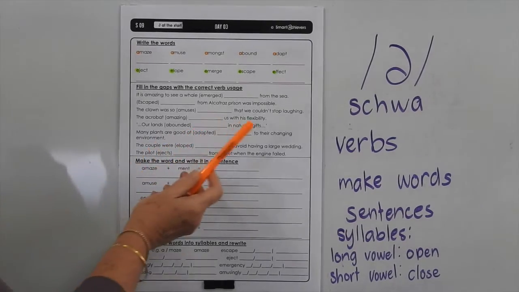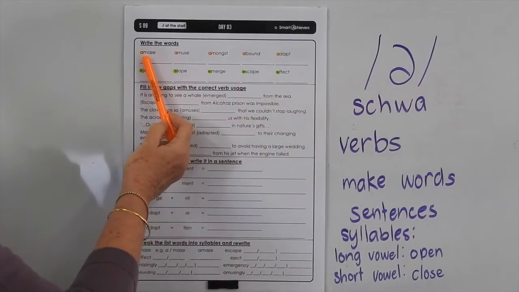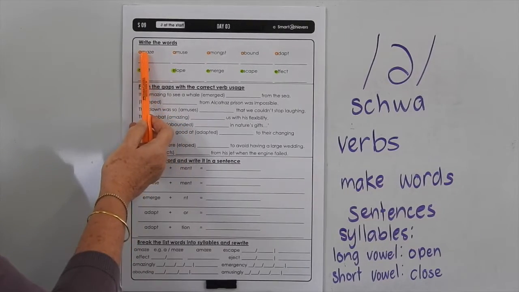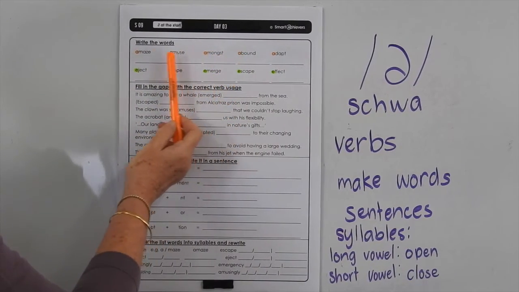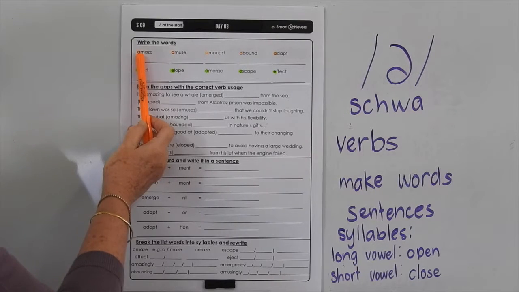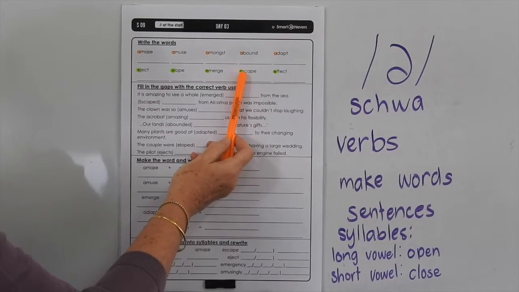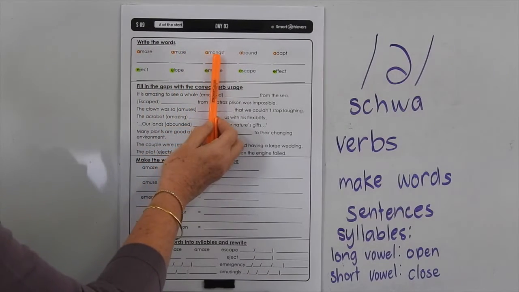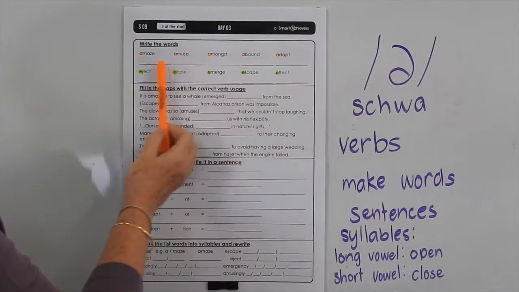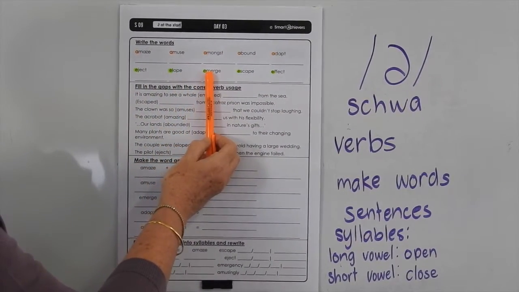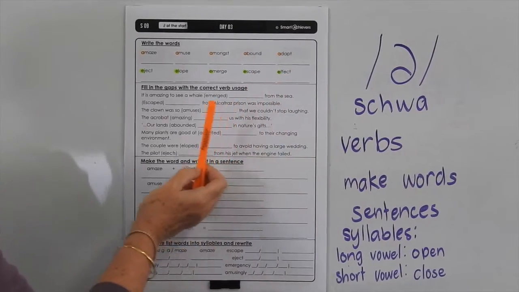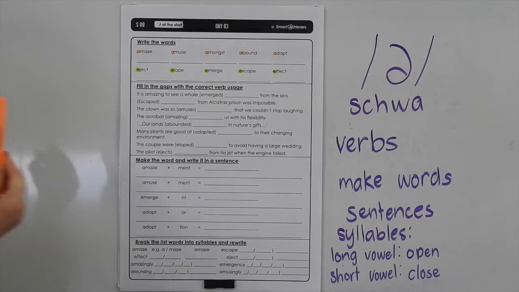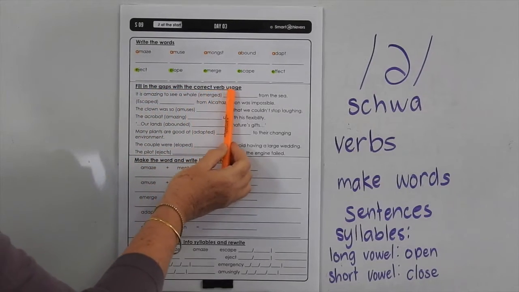In this set of words, we quite often use a schwa sound at the start of each of these words, but let's try and pronounce them as they should be. If you can see there's only one consonant after the vowel, then you'll be giving it a long sound. If there are two consonants after the vowel, you'll be giving it a short vowel sound. So a-maze, a-muse, a-mongst, a-bound, a-dapt, e-ject, e-lope, e-merge, e-scape, ef-fect. It would make the spelling easier for you if you could pronounce them with either the long or the short vowel. Now here you have to fill in the gaps with correct verb usage.